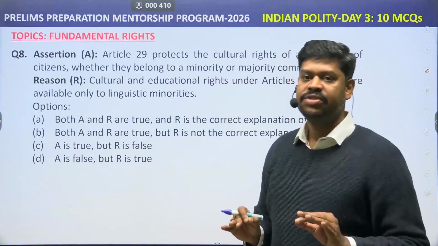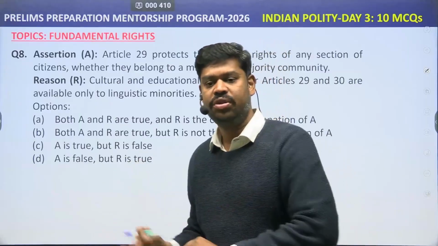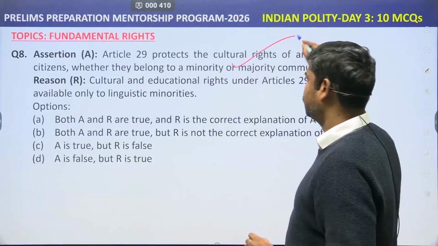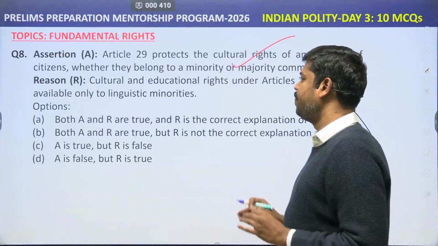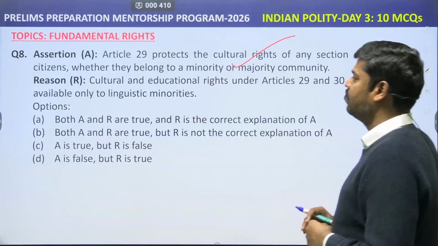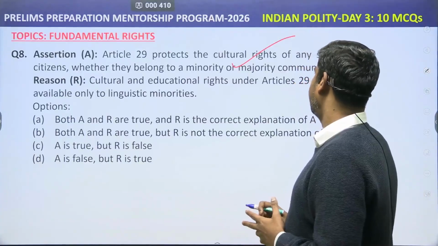Article 29 is for any section of citizens having a distinct language, script or culture within the territory of India. So it is not only to the minorities. So definitely the assertion is right. What is the reason? The cultural and educational rights under Article 29 and Article 30 are available only to linguistic minorities.